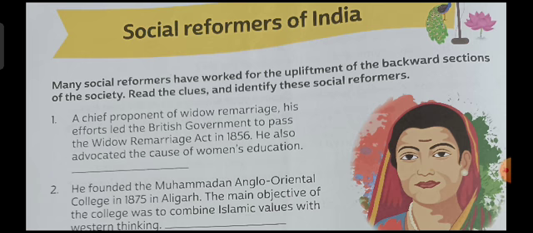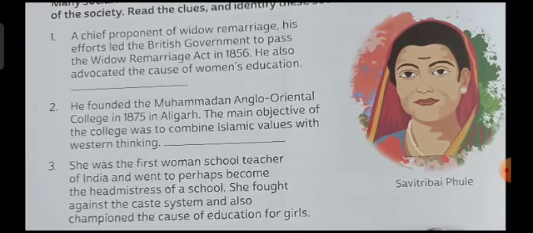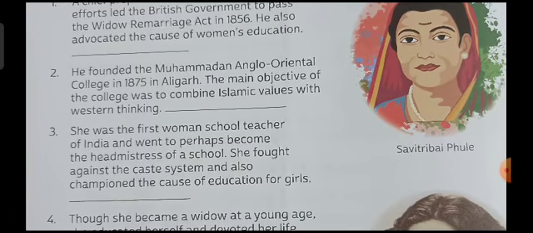Next is, he founded the Mohammedan Anglo Oriental College in 1875 in Aligarh. The main objective of the college was to combine Islamic values with Western thinking. So, the answer is Sayyid Ahmad Khan. He was a reformer of Muslim education and he combined Islamic values with Western thinking.